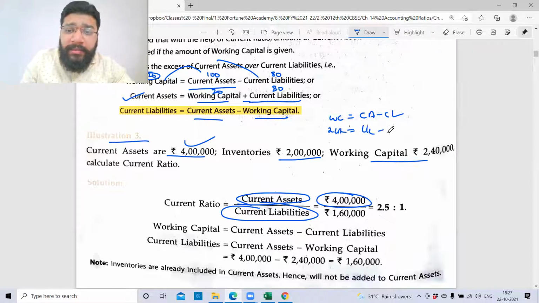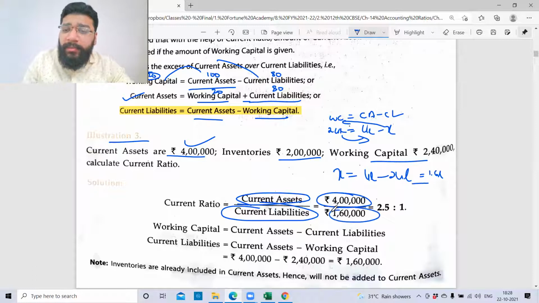Current asset is 4 lakh, and this is X. I want X to be positive. Take this to the other side and this to this side. So X is equal to 4 lakh minus 2.4 lakh, which is 1.6 lakh. So you got your current liability.